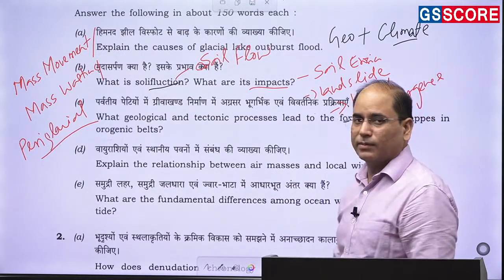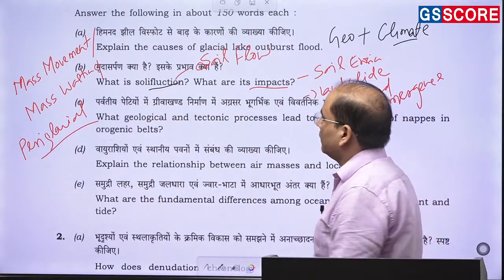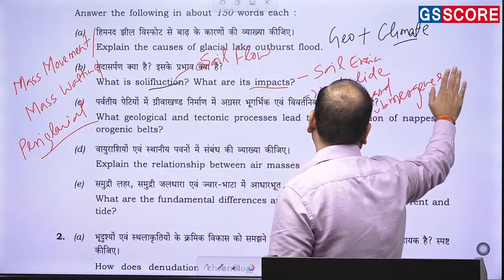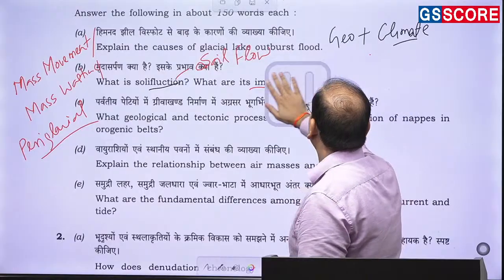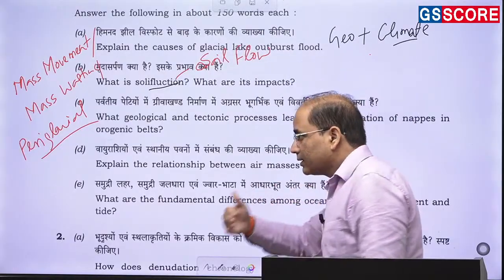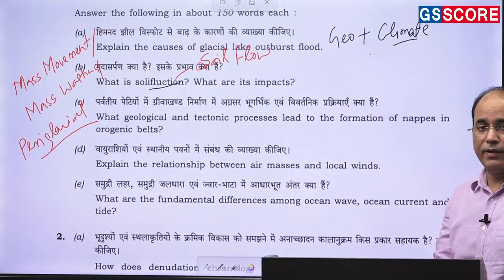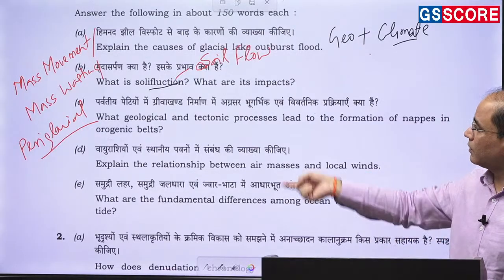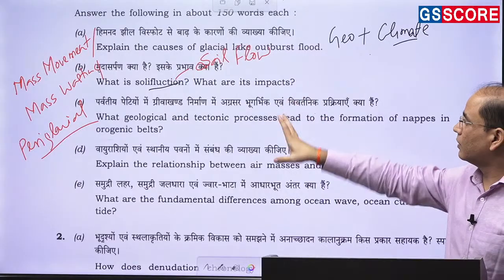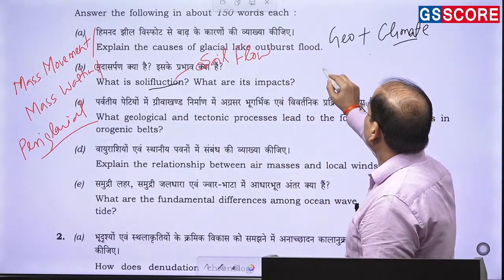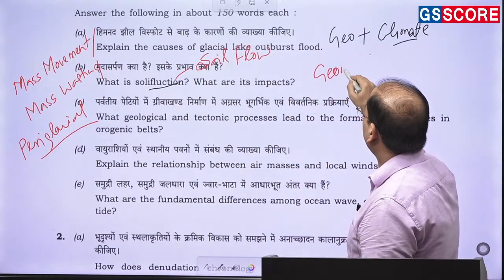So these are some of the impacts of solifluction. It is also very helpful in the creation of new types of landscape. New types of landforms will also form through solifluction. So it is a pure question of geomorphology.